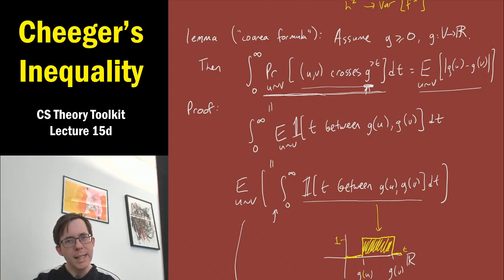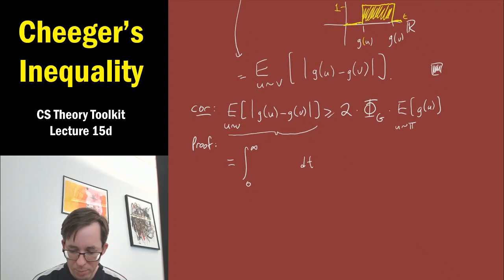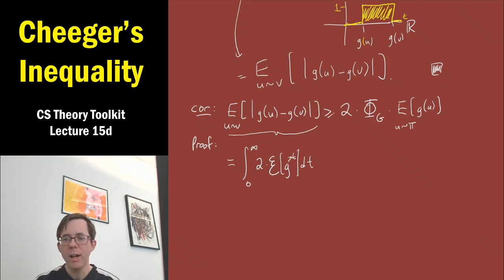It's actually twice the edge boundary size, because in our definition of edge boundary, or of the quadratic form of an indicator, we only counted the directed edges going out. And in this probability, we're counting uv as crossing if it crosses either out or in. So if you put the definitions in appropriately, this thing we're integrating is literally 2 times the quadratic form of g greater than t. Remember, this is the indicator function for those points where g is greater than t.